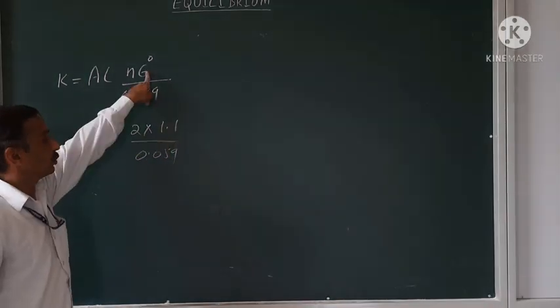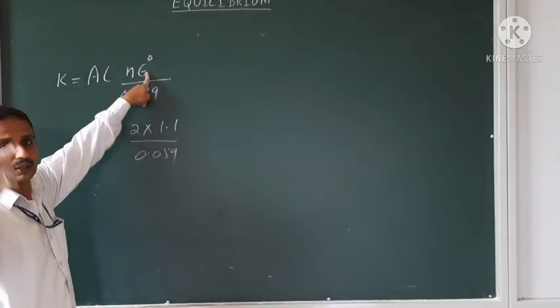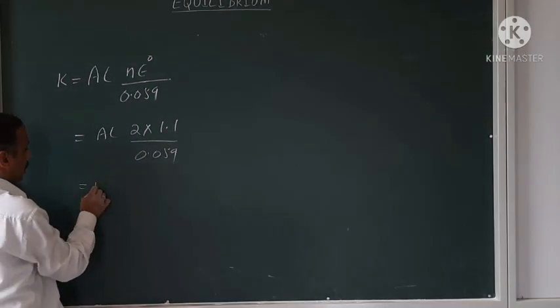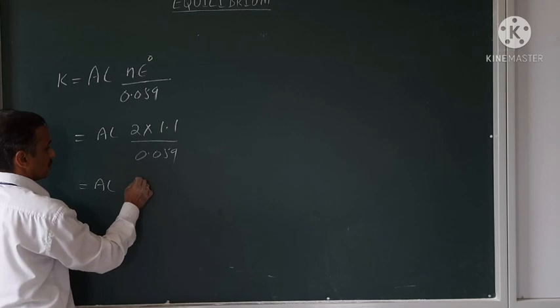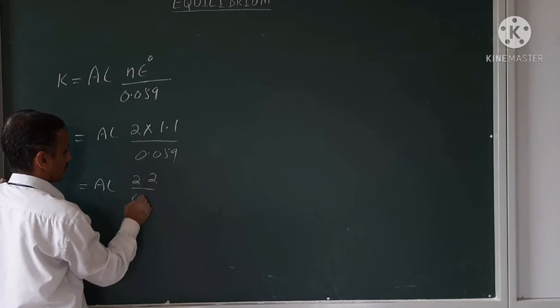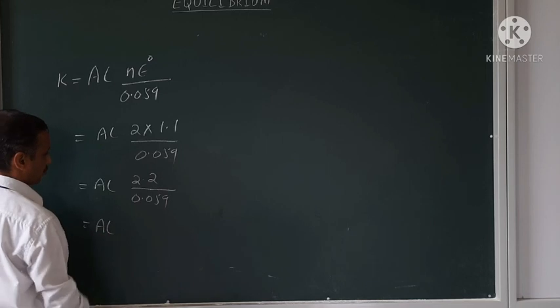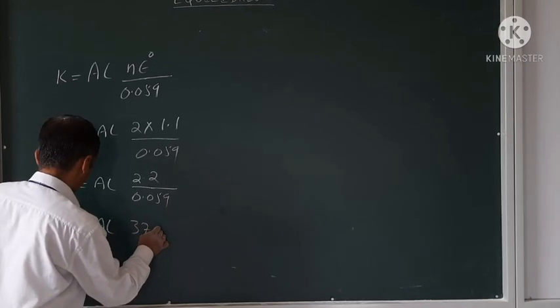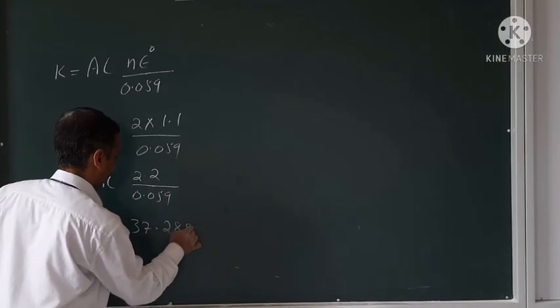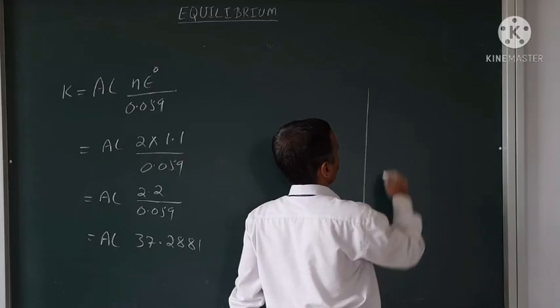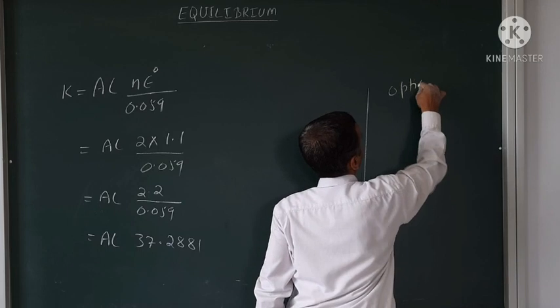And the Daniell cell produces an EMF of 1.1 in the redox reaction initially. So anti-logarithm of 2.2 divided by 0.059, anti-logarithm of 37.288. Options given.